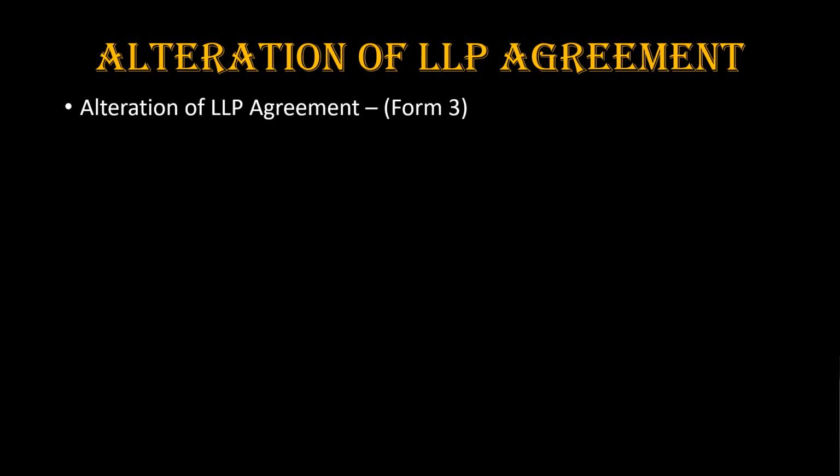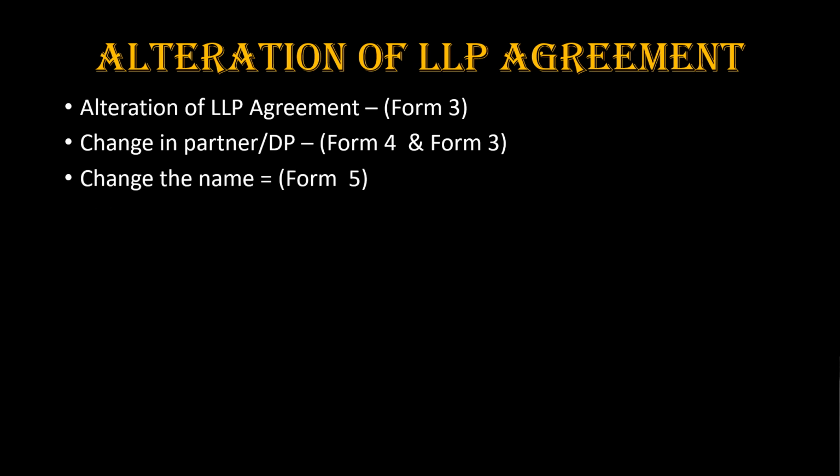The documents to be attached with Form 3 include the initial LLP agreement, supplementary or altered agreement, and the optional attachments if any. If the alteration of the LLP agreement is due to the change in partner or designated partner, then Form 4 and Form 3 should be filed. Form 4 is for change in partners' details and Form 3 for change in the LLP agreement.